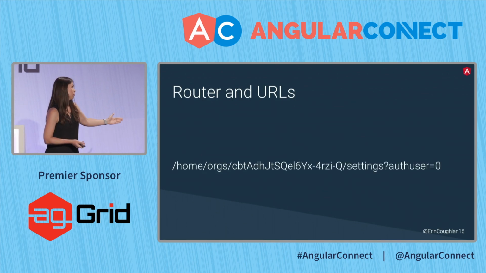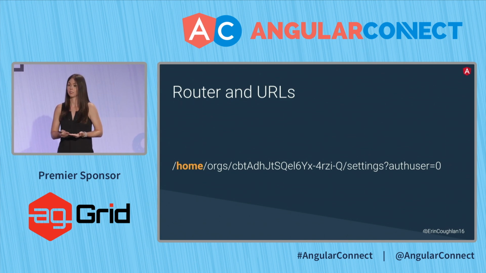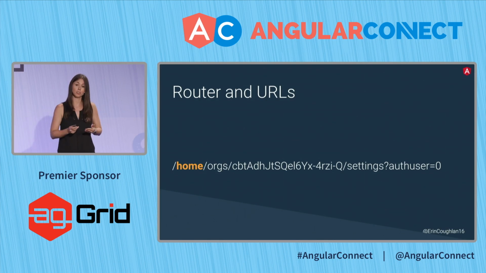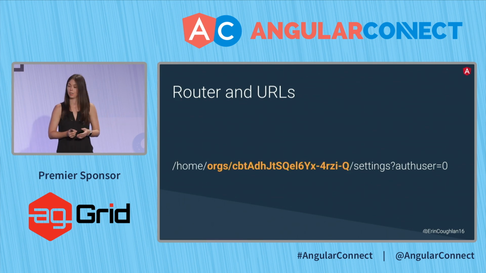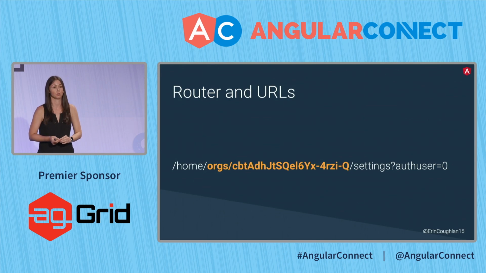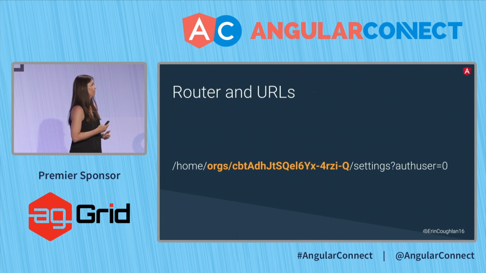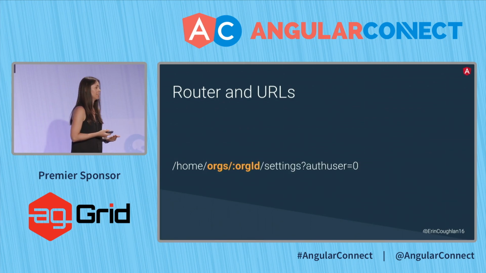So here's an example from our application. I have home. This is my first route. It's basically the entire container of the page. It's what renders the header on there. And the actual content of it is a child, which is this orgs. This really long string is my organization ID, and that is the current state that I am in. So I am in organization CBT, blah, blah, blah.